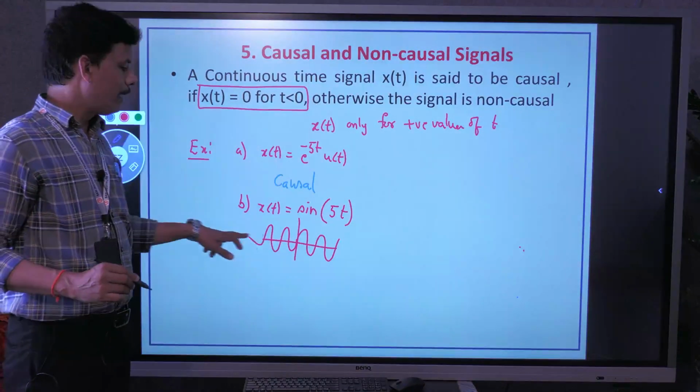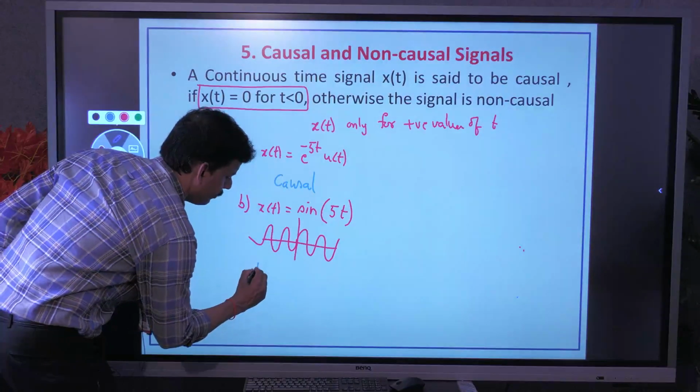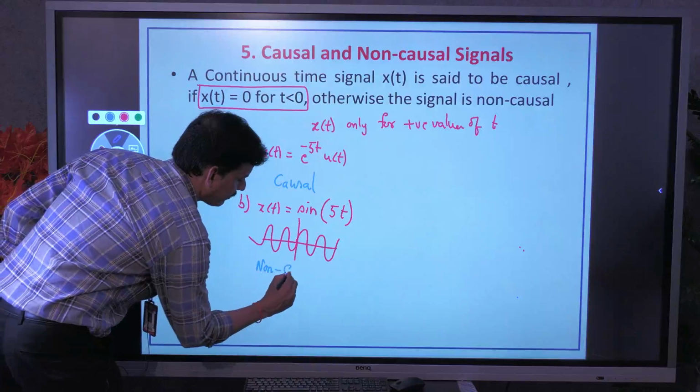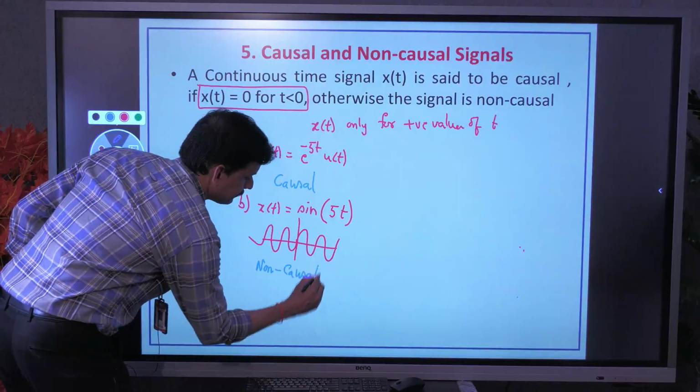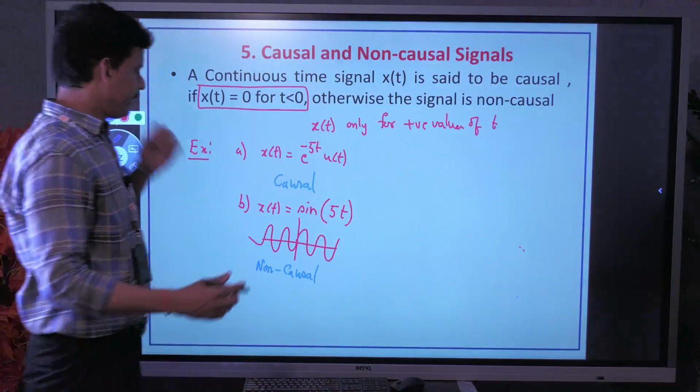So for all negative values also the signal is defined. So we can consider it as a non-causal signal.